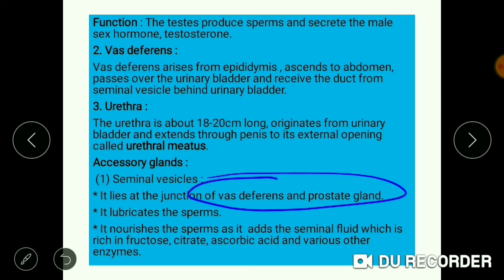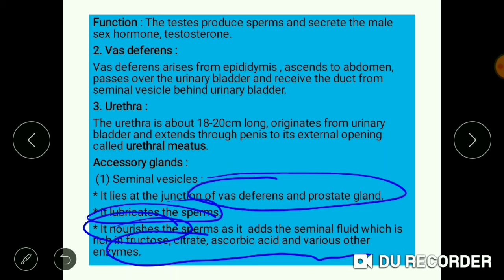The seminal vesicle is responsible for lubricating the sperm. It lubricates the sperm and helps in easy transfer by adding seminal fluid to it. The seminal fluid also provides nourishment to the sperm, as it is rich in fructose, citrate, ascorbic acid and certain other enzymes. So the two major functions of the seminal vesicle are lubrication of sperm as well as providing nourishment to it.